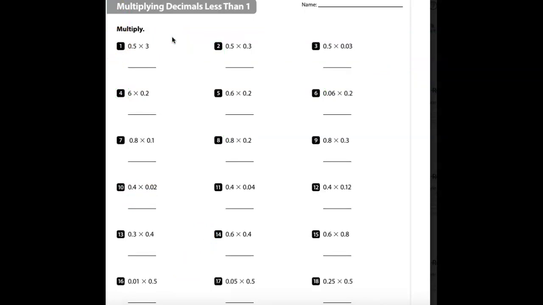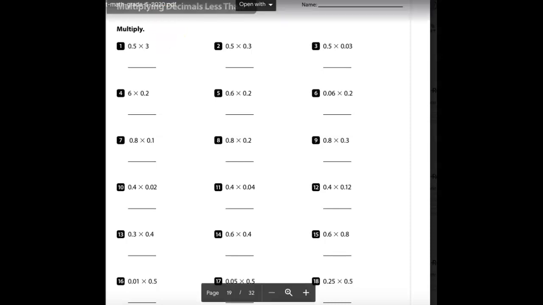Okay, this next page, page 19, is more multiplying, and we'll do some practice problems here. 0.5 times 3. So 3 times 5 is 15. Well, put down your 5, carry your 1. 3 times 0 is 0 plus 1 is 1. So 1 decimal point, 1 decimal point. There's your answer. All right, let's skip over to number 3.